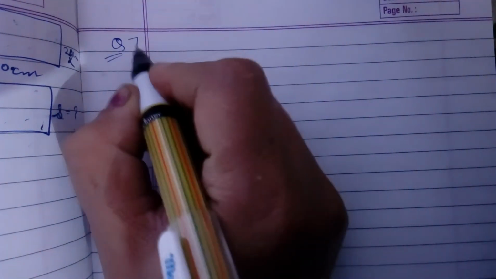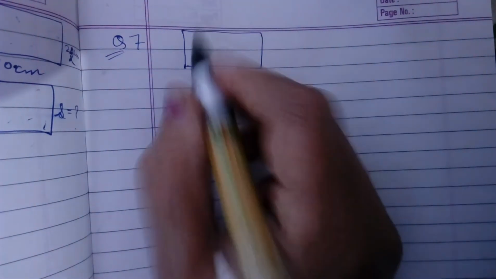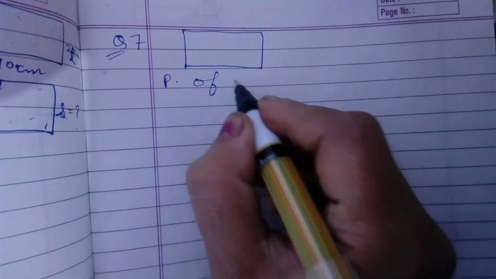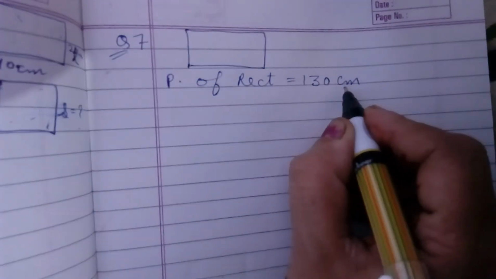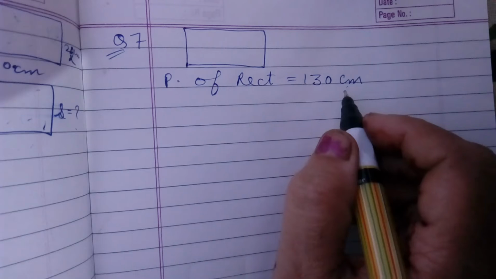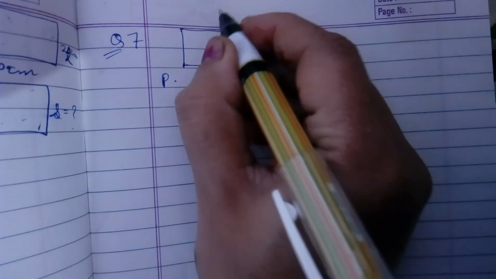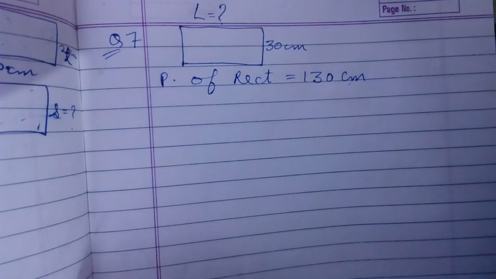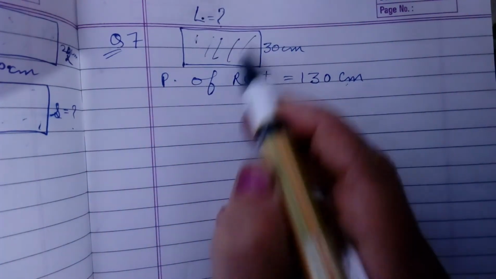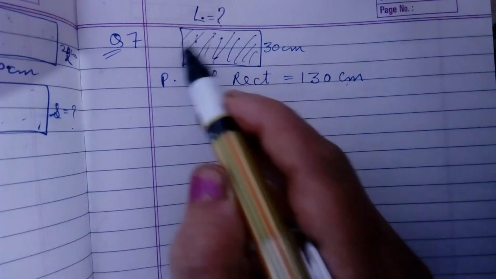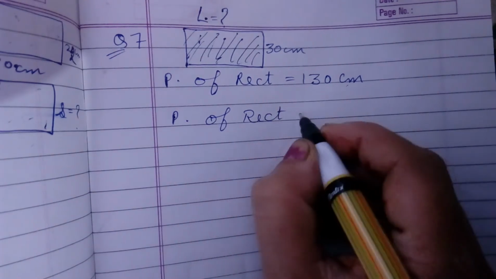Now in question number 7, the perimeter of this, the outer boundary of the rectangle, is given. Perimeter of rectangle is given to be 130 centimeter. From the unit also you can easily see that this is perimeter. If breadth of rectangle is given as 30 centimeter, find its length. This length we have to find, and when we find length, then we have to find this area also, the internal region also.